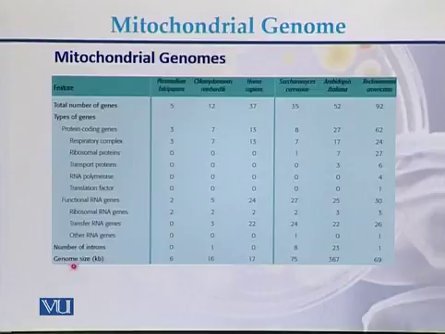And this is the comparison of the genome size. So genome size in case of Plasmodium is 6 kb, in case of Chlamydomonas 16, in case of Homo sapiens 17, then yeast and Arabidopsis and so on. So this is a comparison between the number of genes which are present on different mitochondrial genomes, the number of introns, whether they are present in the mitochondrial genome or not, and the comparison between the genome size of mitochondria in different species.